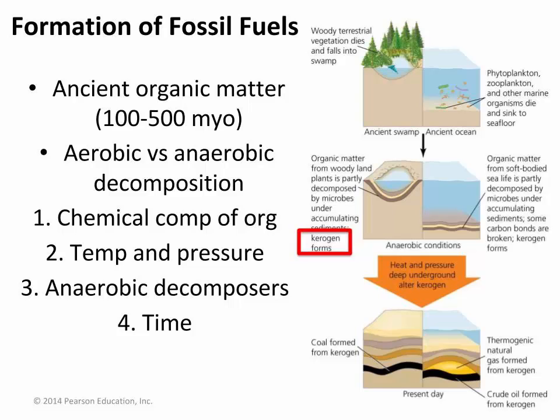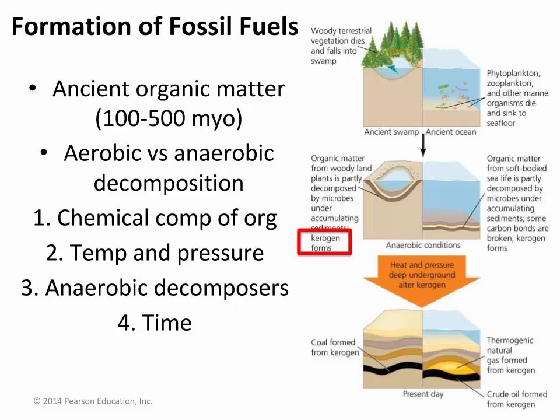As was mentioned before, fossil fuels formed from ancient organic matter. Specifically, these fuels are formed from organisms that lived 100 to 500 million years ago. The energy in fossil fuels originally came from the sun, because the organisms that formed fossil fuels were ancient autotrophs. The carbon contained in these ancient primary producers became concentrated over time as the tissue of the organisms decomposed and were compressed. Most organisms go through aerobic decomposition after they die because they are exposed to air, bacteria, and other organisms that break down their bodies and tissues.